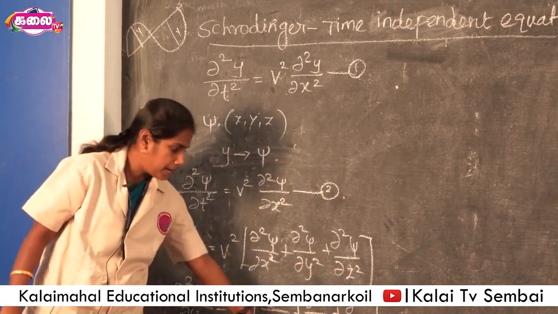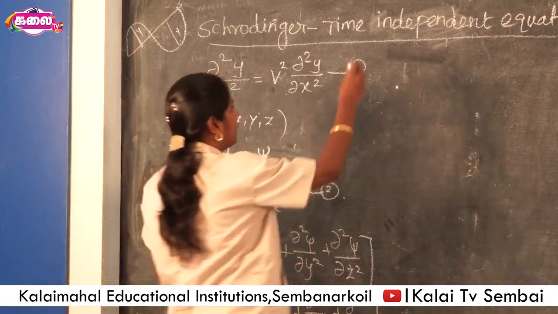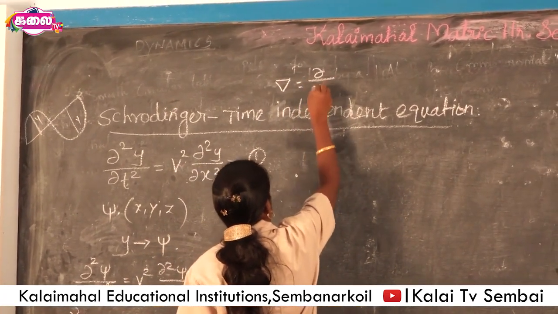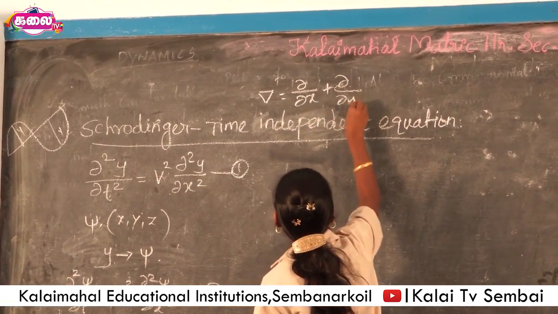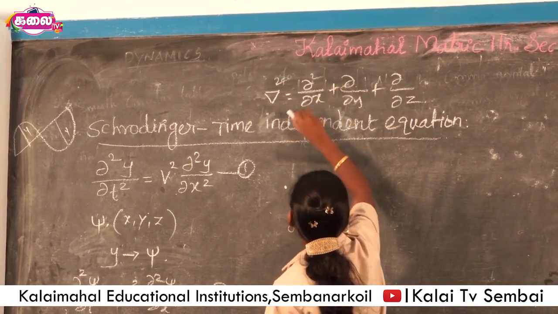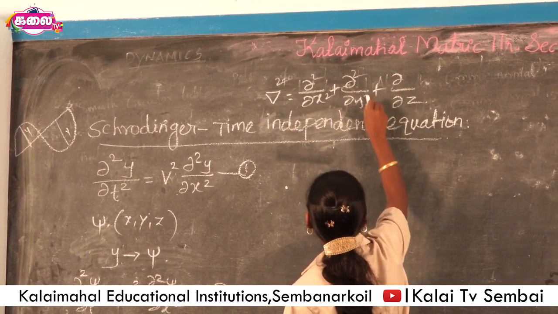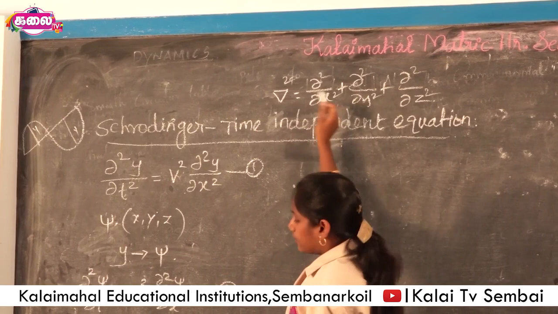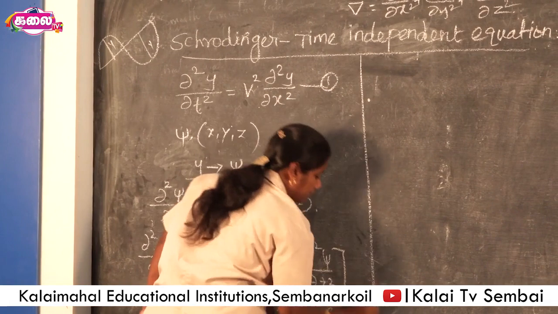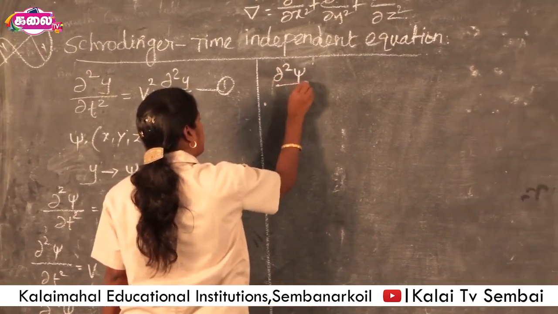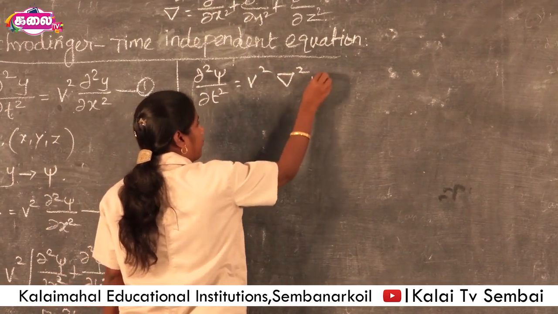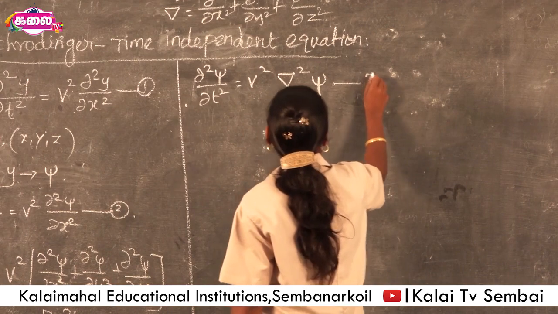Here we know this is the Laplacian operator. Del is equal to ∂/∂x + ∂/∂y + ∂/∂z. This is del. If it is del squared, it is ∂²/∂x² + ∂²/∂y² + ∂²/∂z². This is del squared, the Laplacian operator. So this equation is rewritten as ∂²ψ/∂t² = v² ∇²ψ. This we consider as the third equation.